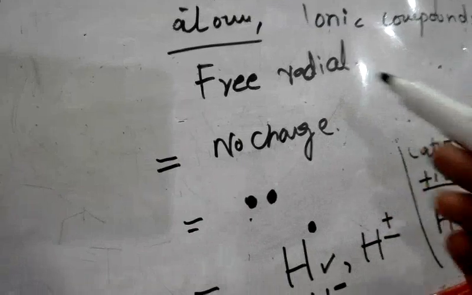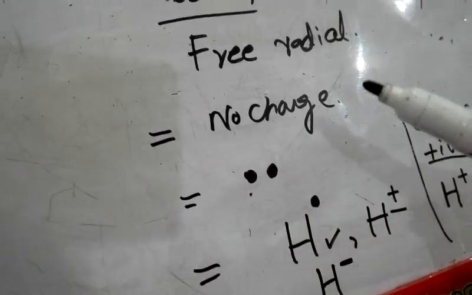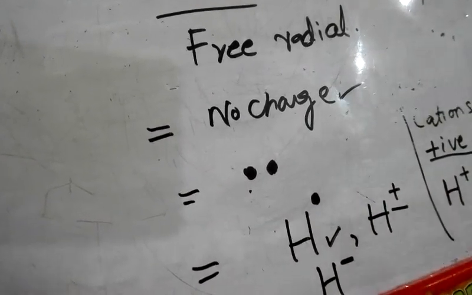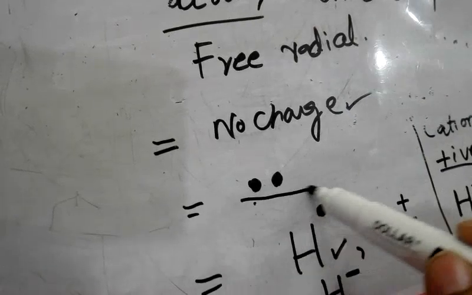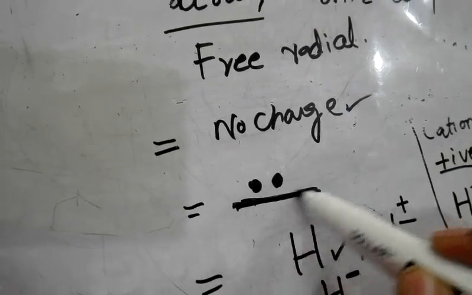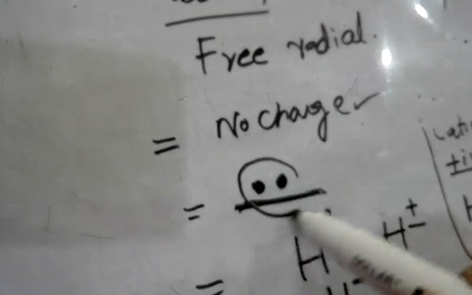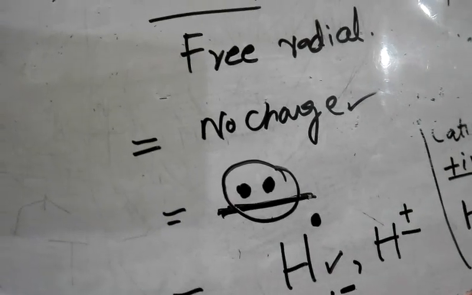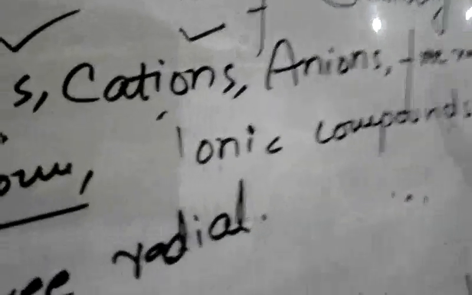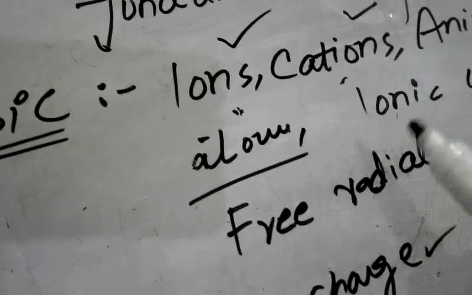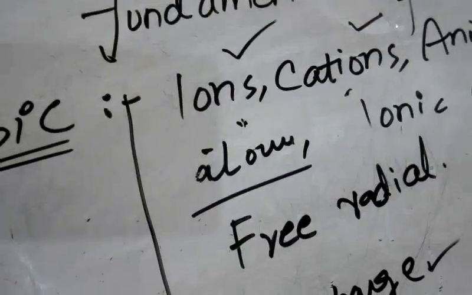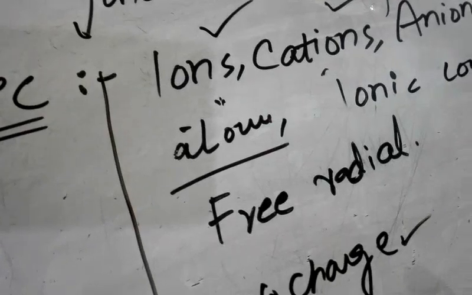Understood? What is free radical? Free radical is electrically neutral. It has no charge. It has lone pair, free, vacant electron, unpaired electron pair, which are symbolized by dots. Understood? Next to that, what is that? Atom. Atom is the smallest particle of the universe. Any particle, smallest particle, our whole world is made up of atom.